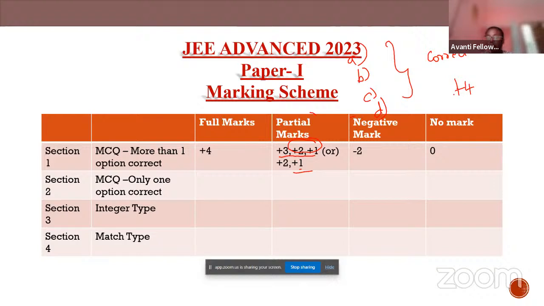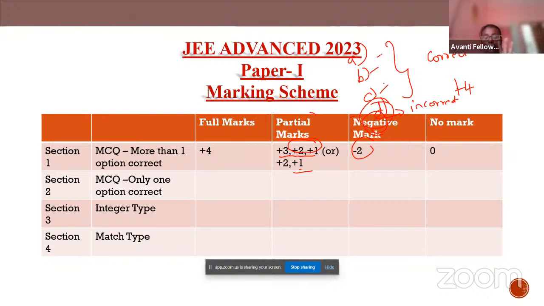If I have missed one option, for example I thought option B is incorrect, and I have marked only A, B, and C, then I'll be getting the partial marking. Got it, students? Everyone clear with this?